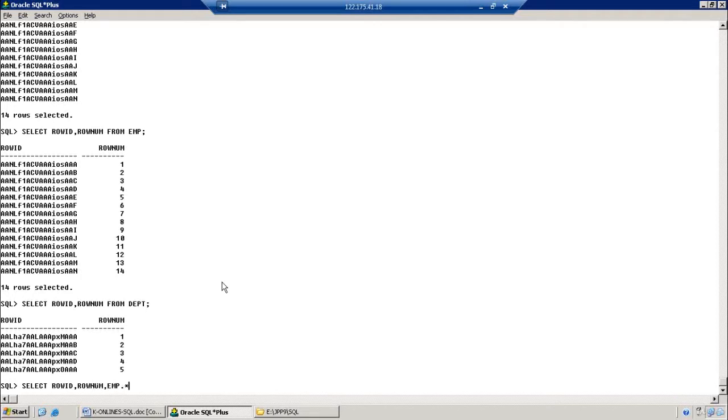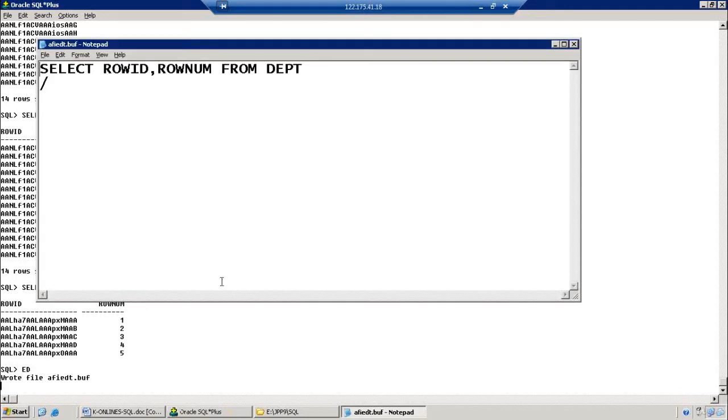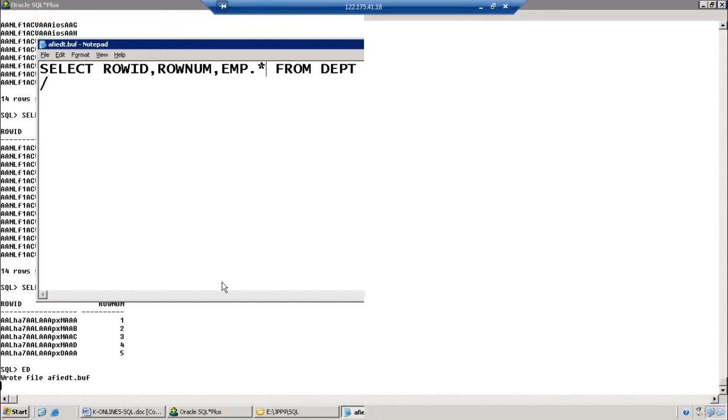What is the meaning of this? It retrieves all data. emp.* means it is going to pick all columns from our emp table along with ROWNUM and ROWID. Let us check it.